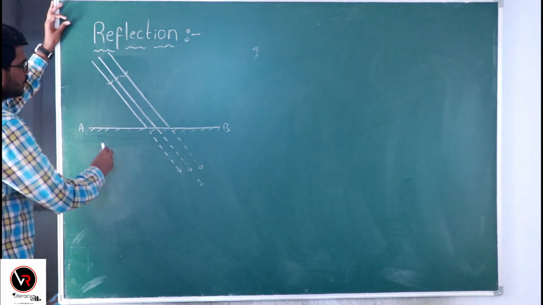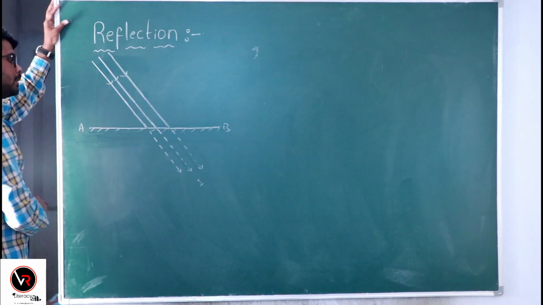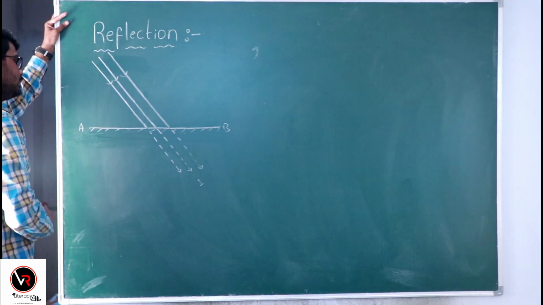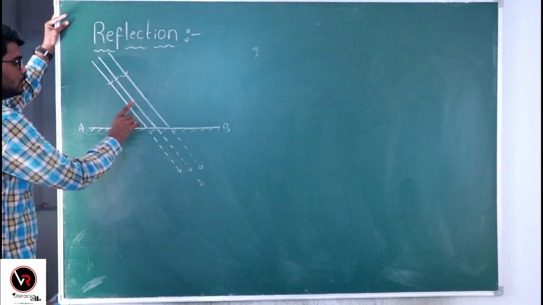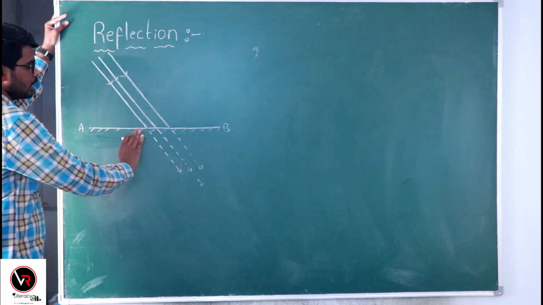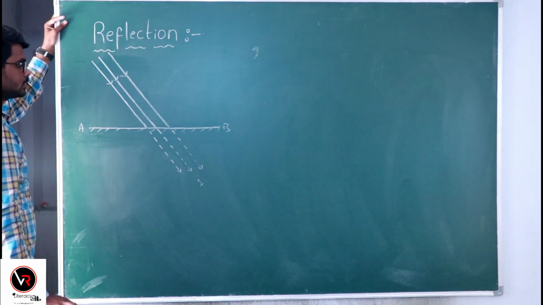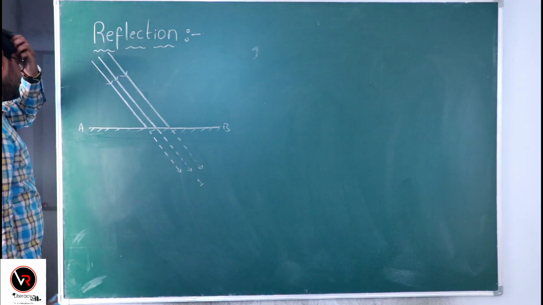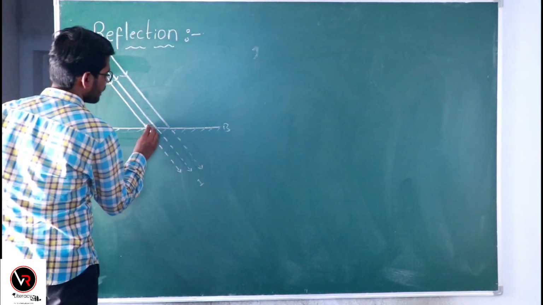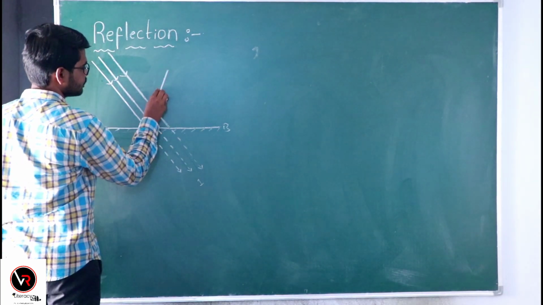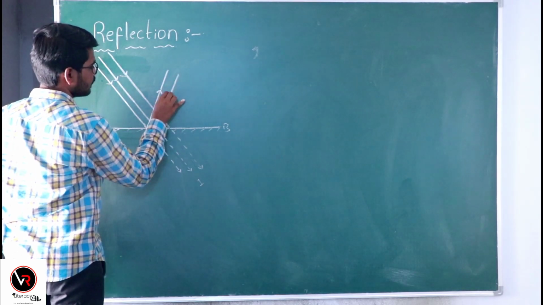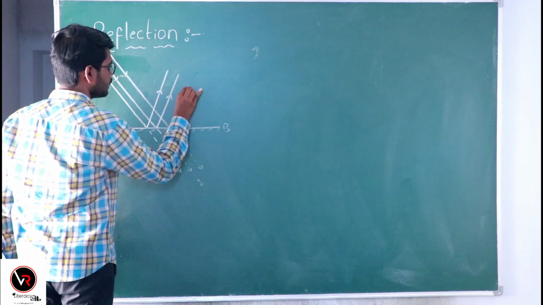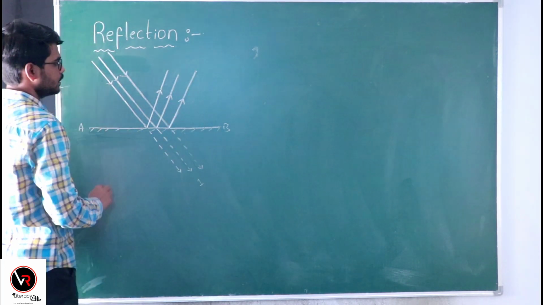So, what happens as we kept this plane mirror in the path of the light beam? It is acting as an obstacle whose characteristic is that it does not allow the light to transmit through it. So, after this parallel beam of light strikes the flat reflecting surface, it bounces back from this reflecting surface into the same medium.